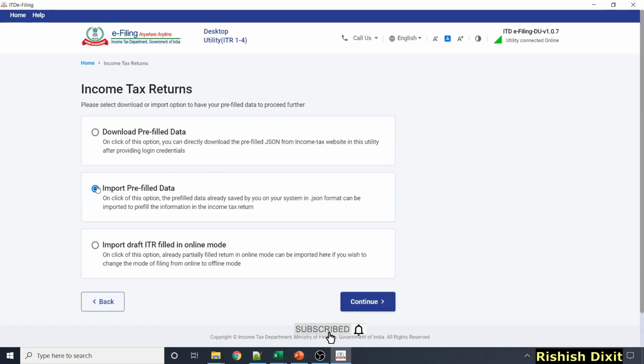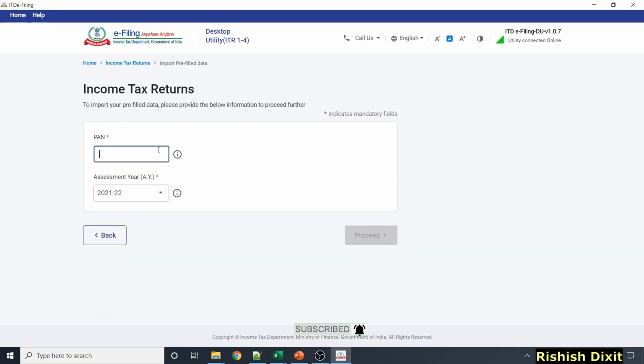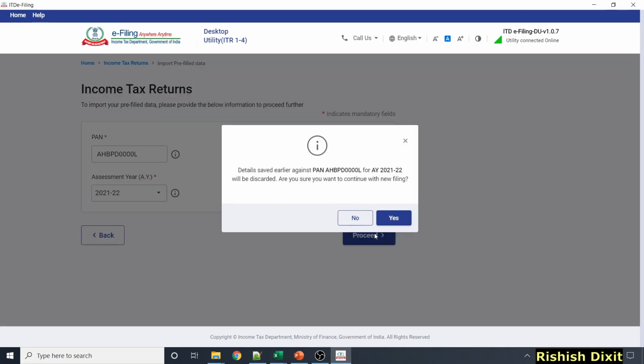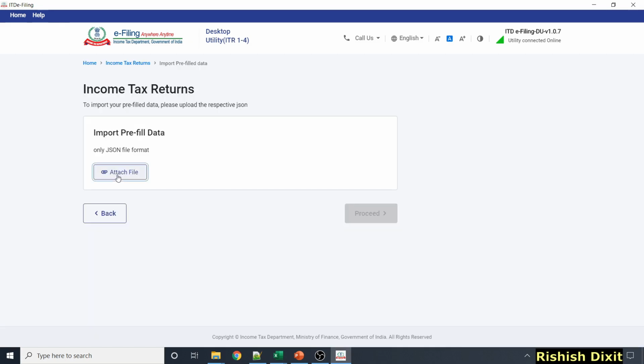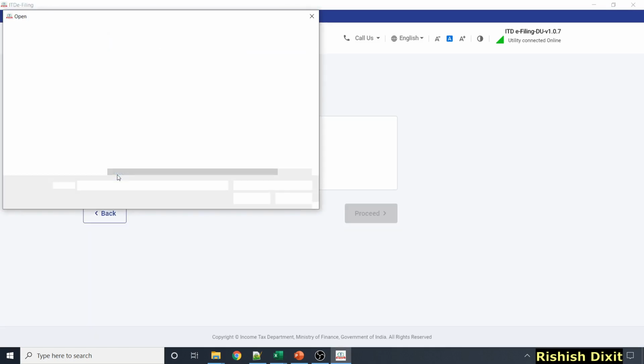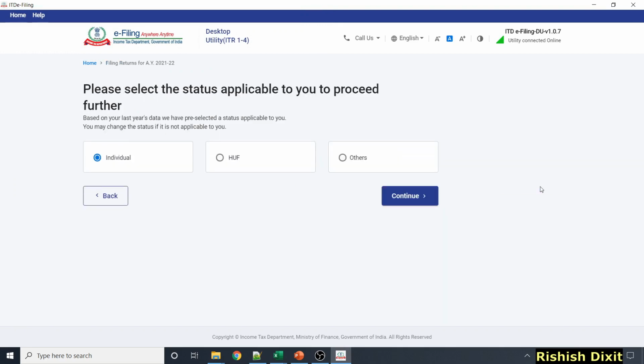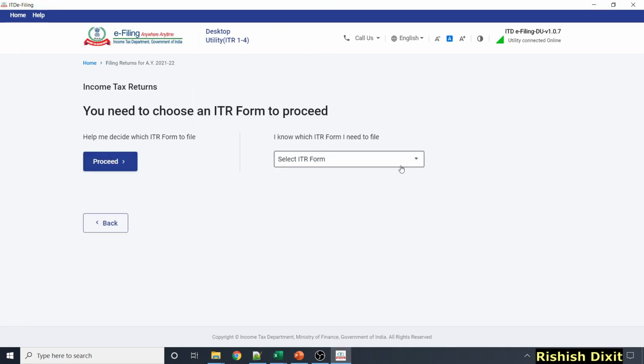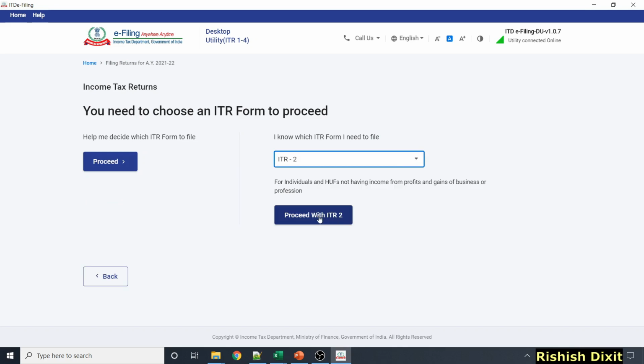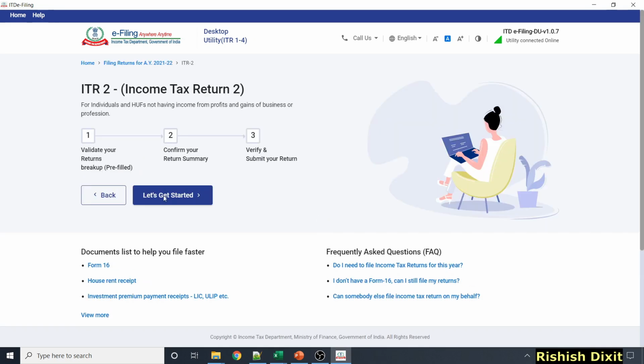File returns, import pre-filled data, continue, put here PAN number, then proceed. If you already filled information with the PAN number, you will see this message. You can do yes. Then you have to click here import pre-filled data, and you can import JSON file, then proceed, file return. Here you can click on individual. You can select form, ITR2 form, proceed with ITR2, and let's get started.